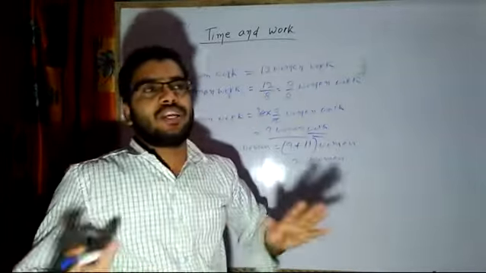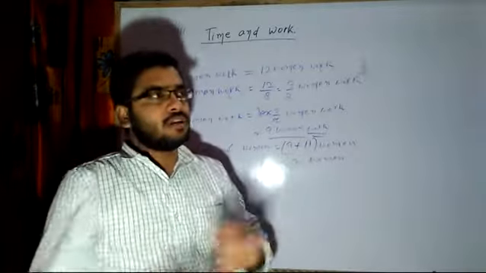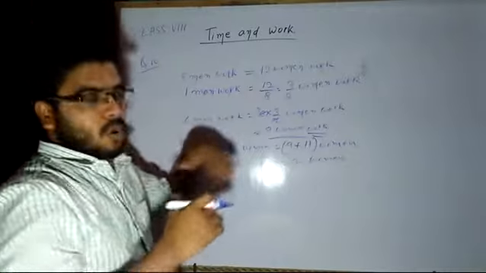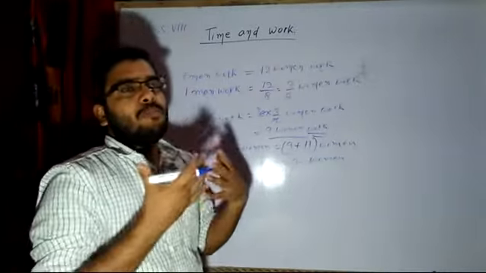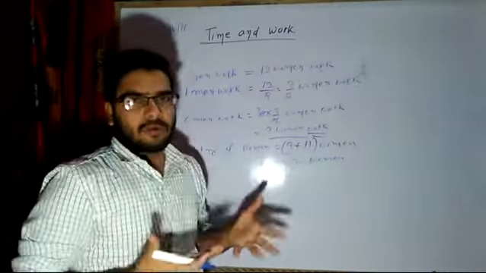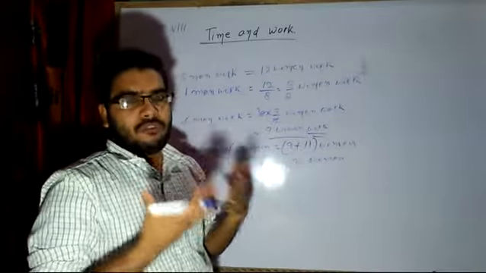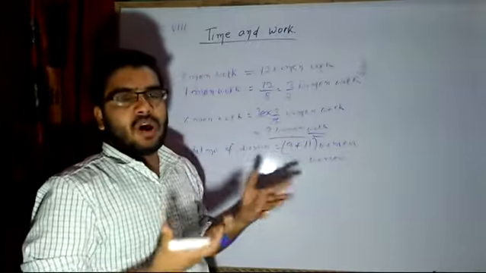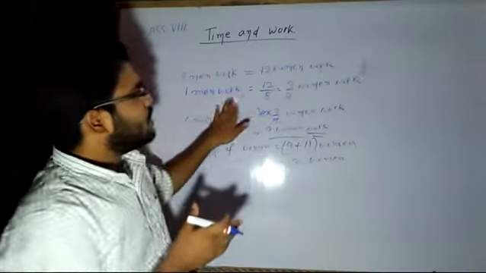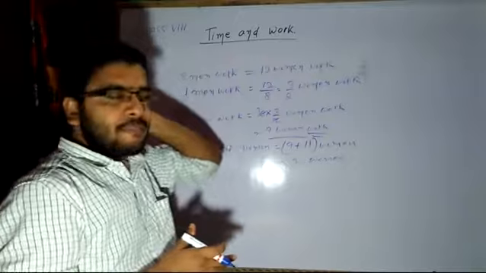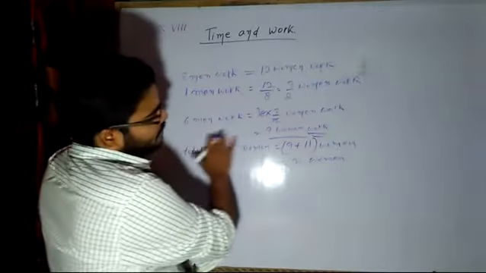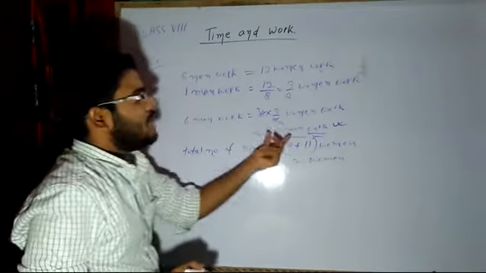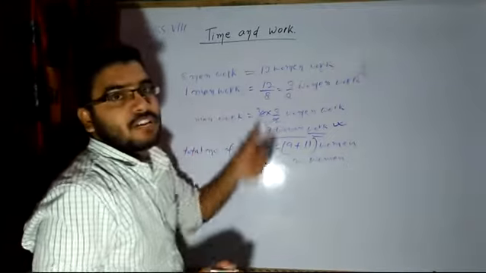I am not being racial here, so don't take offense. So in general, men are more physically developed, they can easily lift more weight, they can do more physical work on the ground, in the field and all. So one man is equivalent to 3 by 2. Now 6 men will be equivalent to 9 women. If we have 6 men or 9 women, their working capacity will be equal.